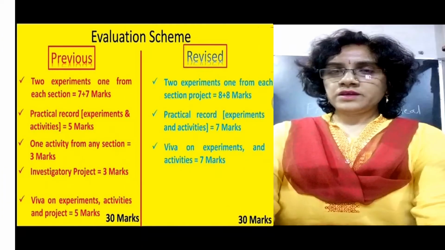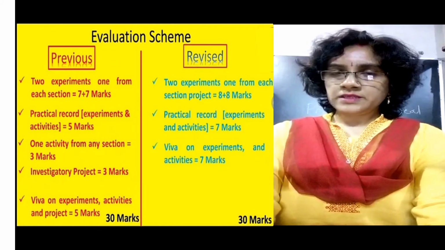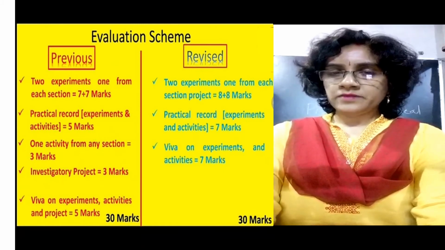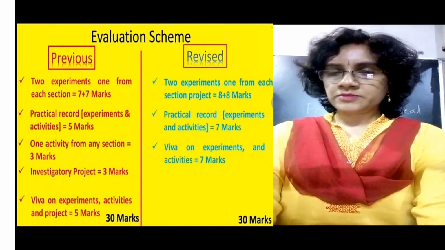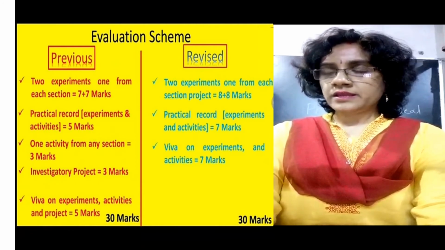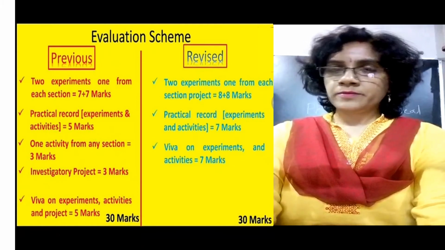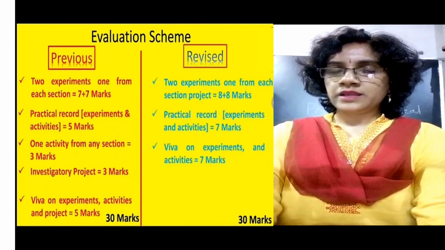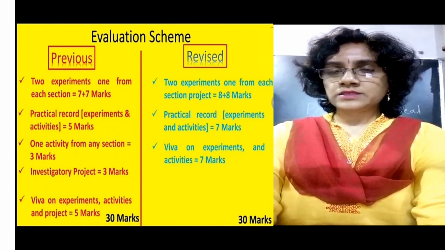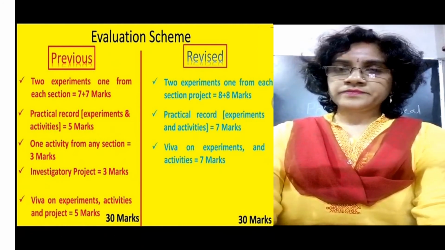Now about the evaluation scheme. In the physics practical exam, the student has to perform 2 experiments, that is 1 experiment from section A and another experiment from section B. Each experiment carries 8 marks. That is 8 plus 8, 16 marks coming from the experiments. Earlier it was 7 plus 7, that is 14.